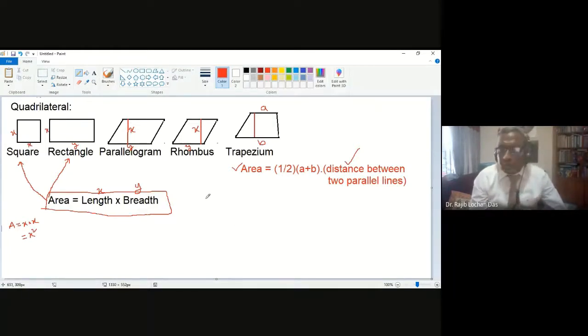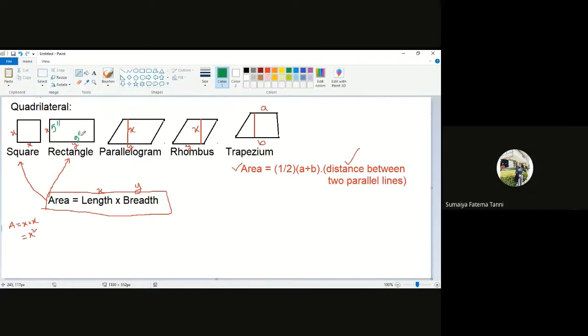Now you can do some problems if you know the numbers. If you do not know the numbers, then your formula will not work, because you need this x and y. If I am not giving you the x value or the y value, then how can you find the area? It's not possible. But if I give you x equal to 5 inches and y equal to 9 inches, then is it a hard problem?